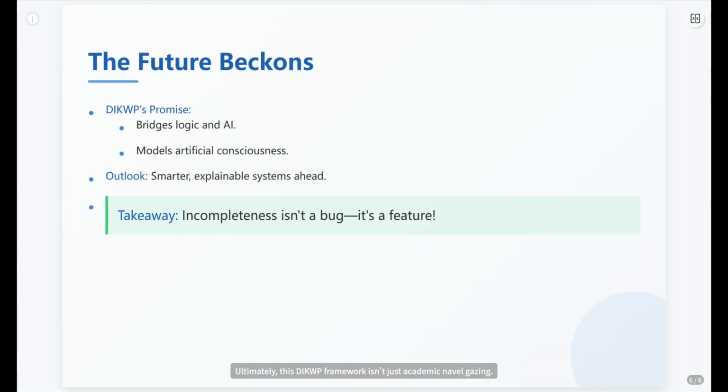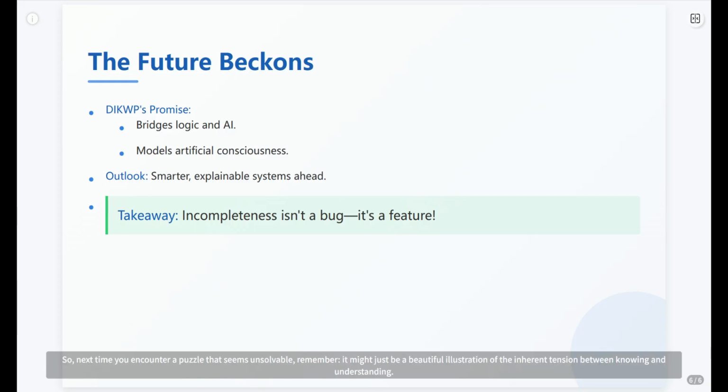Ultimately, this DIKWP framework isn't just academic navel-gazing. It's a powerful tool, bridging the gap between pure logic and practical AI. It even gives us a blueprint for thinking about artificial consciousness.